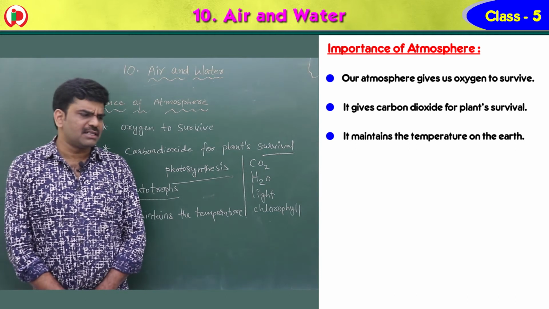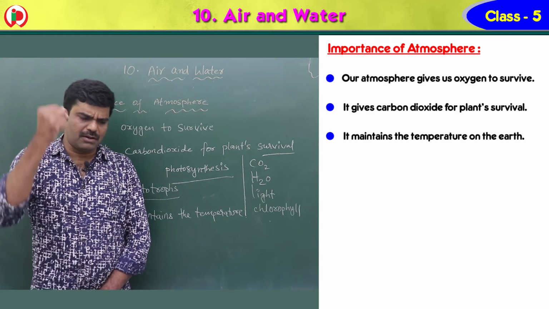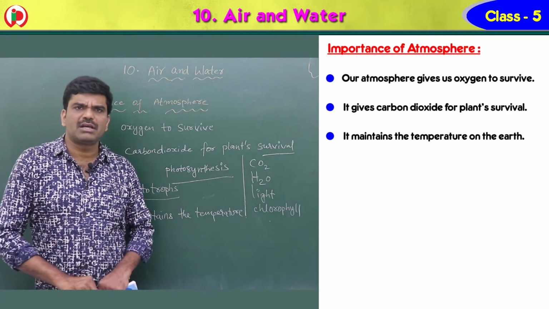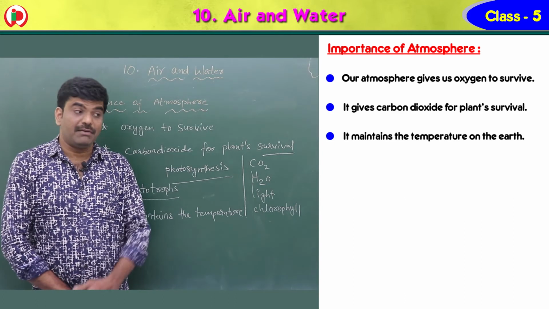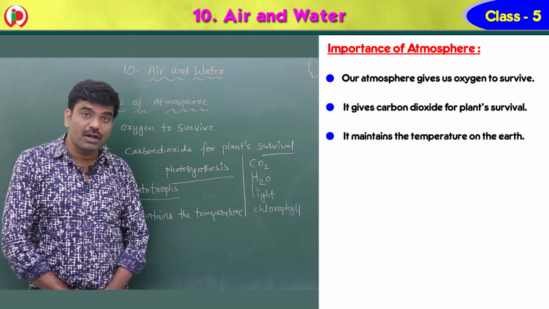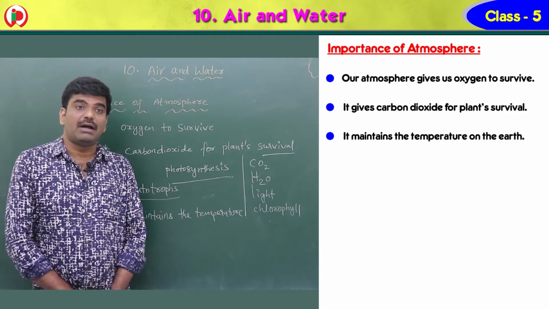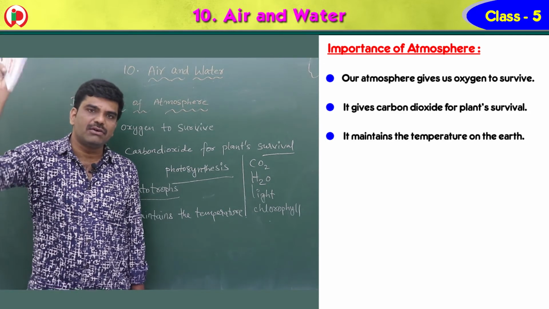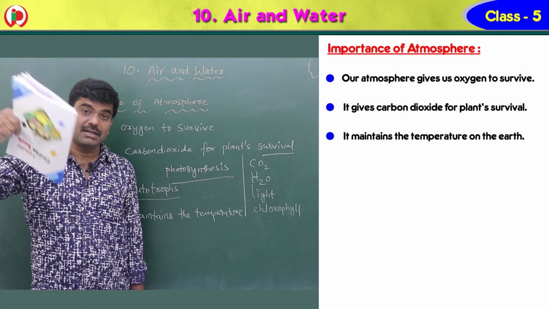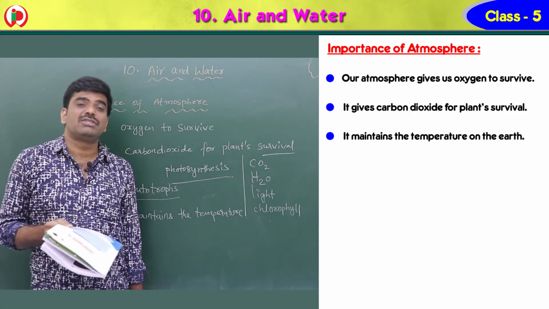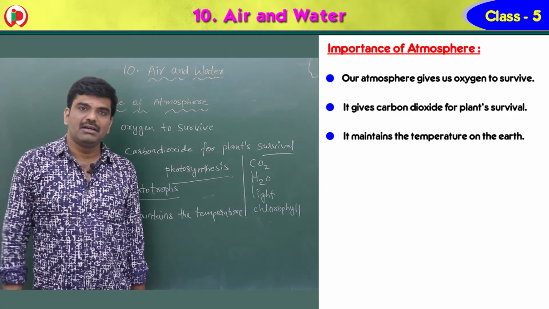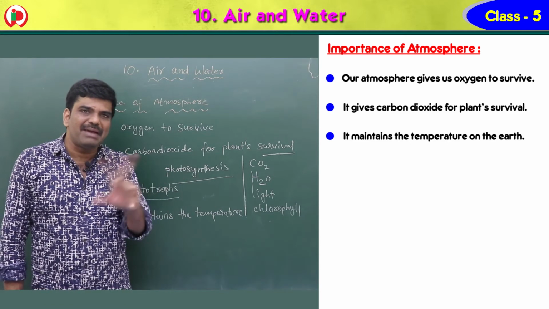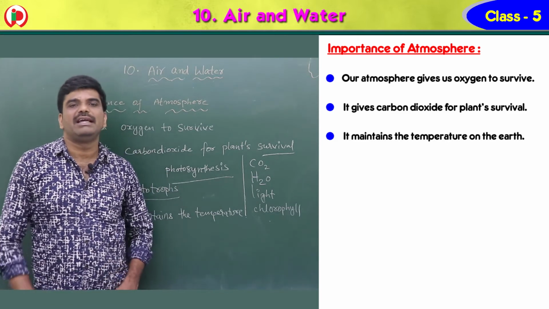Sometimes during winter the temperature falls below 10 degrees. Even in some areas it falls below 4 or 5 degrees. And during summer it rises extremely high in some areas, like 45 to 50. So this temperature can be maintained by atmosphere only.